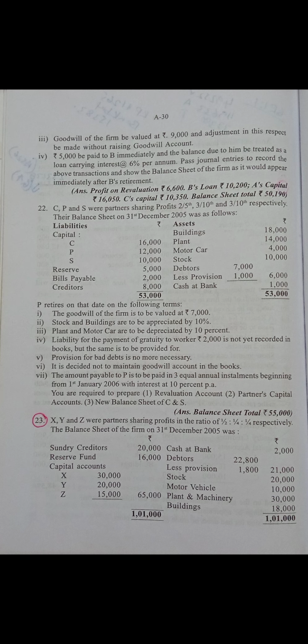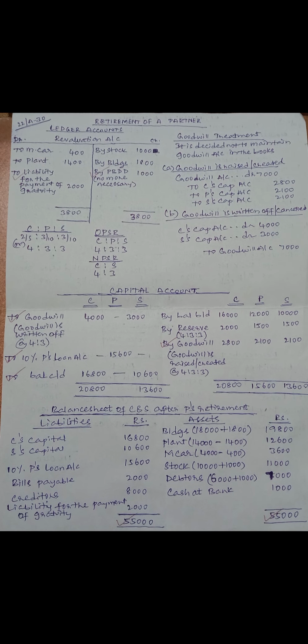Other things are all known to you. We are preparing ledger accounts and balance sheet, and we are writing a special entry for goodwill. Only ledger accounts are asked, but in order to show how the goodwill has to be recorded, I have given journal entries also. In the ledger accounts, the revaluation account comes first.